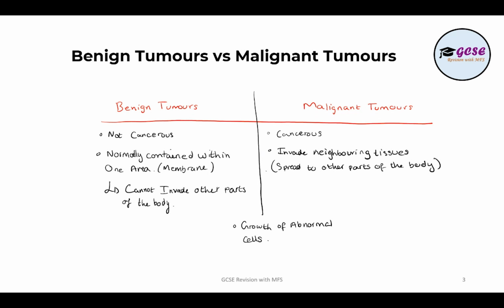Now, this is the mark that people forget. Malignant tumors form secondary tumors. You need to say that. And you can also add that this is cancerous, so it can be fatal.